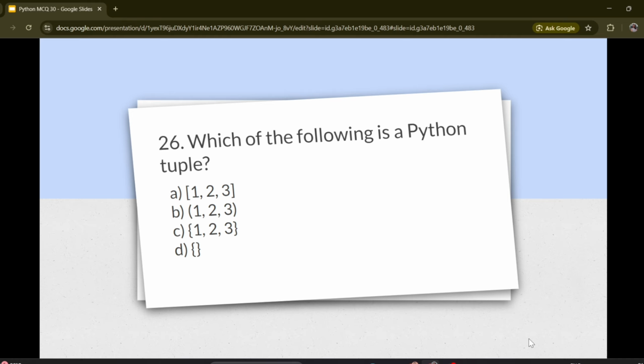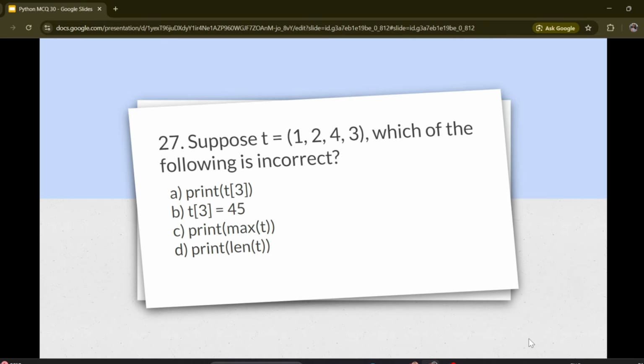Question number 26. Which of the following is a Python tuple? Options are A. [1, 2, 3], B. (1, 2, 3), C. {1, 2, 3}, D. {}. Correct answer is B. (1, 2, 3).